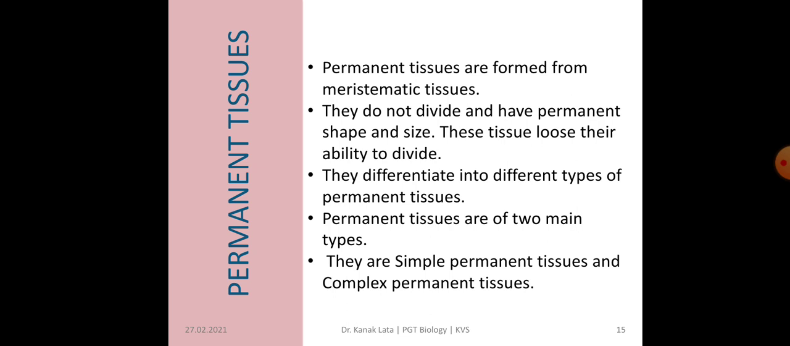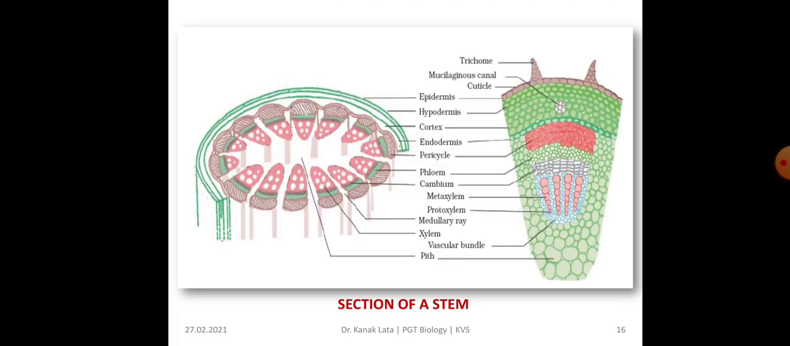Permanent tissues are mainly of two types. First, simple permanent tissue and second, complex permanent tissue. Further, the simple permanent tissue is divided into different types and complex permanent tissue is also divided into two different types. Here is the section of a stem showing different types of tissues.